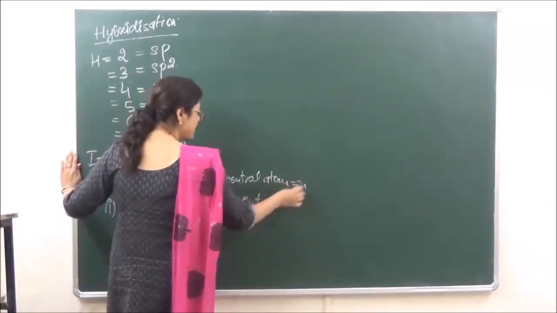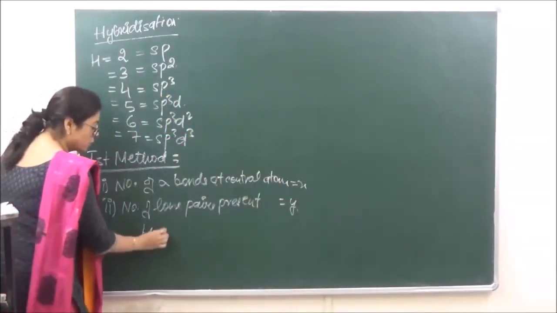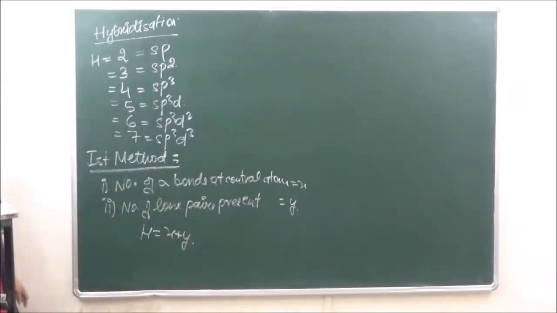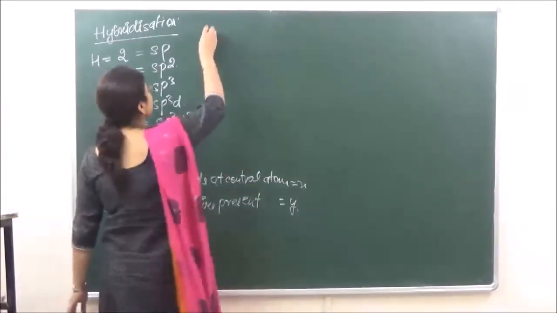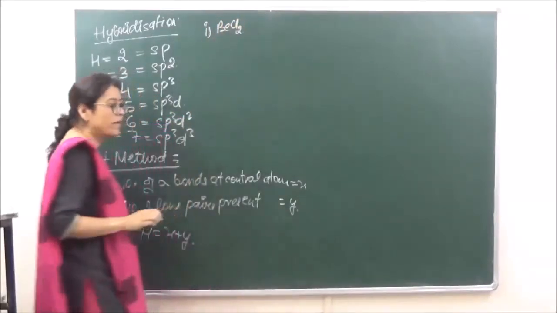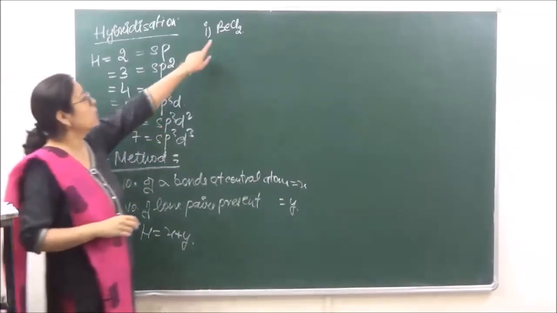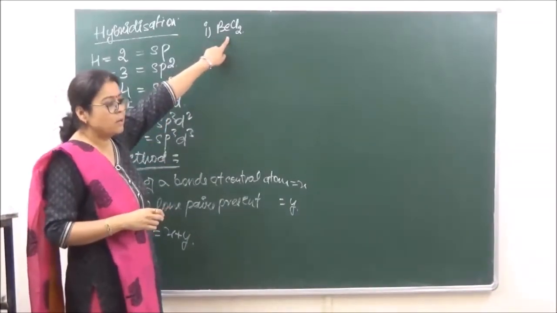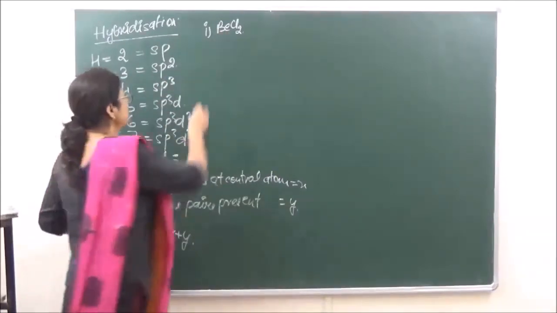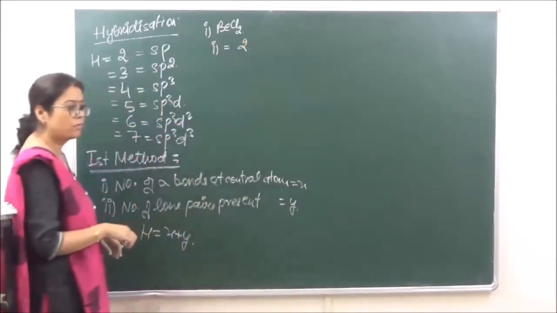Suppose this comes to x and this comes to y, then the hybridization is going to be x plus y. Let's take the example of BeCl2 to explain this. Now over here the number of sigma bonds of the central atom will be what? Beryllium is forming one sigma bond with chlorine and one sigma bond with the other chlorine. So the first will become equal to 2.